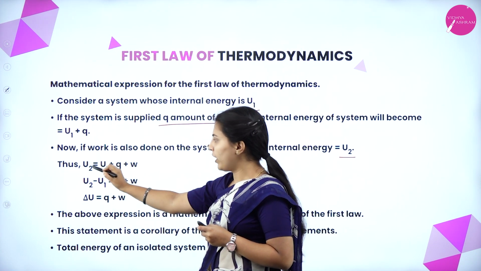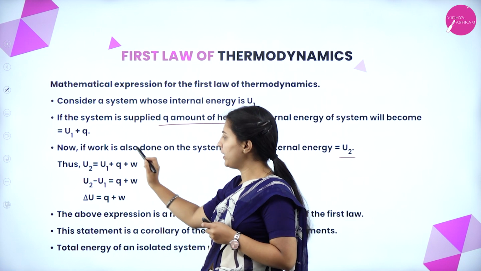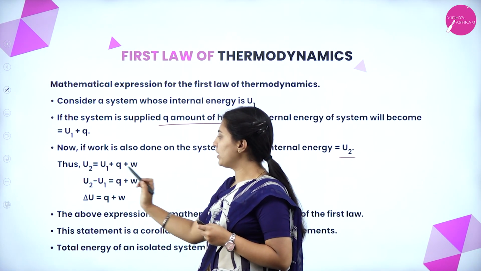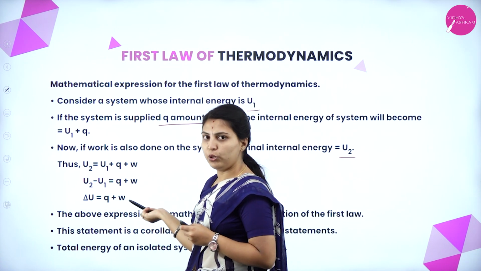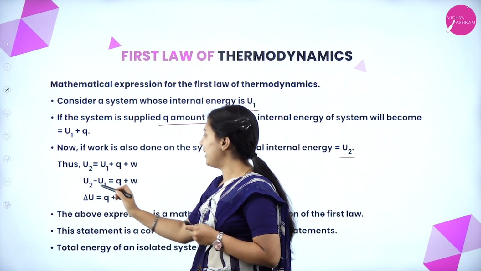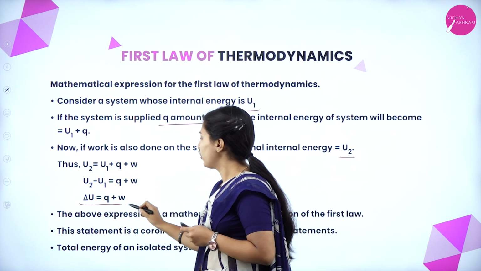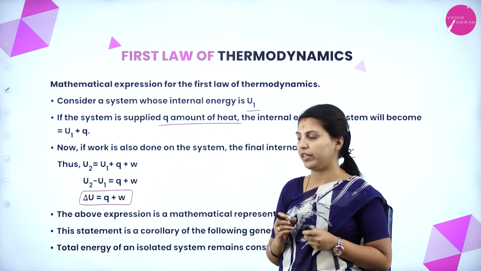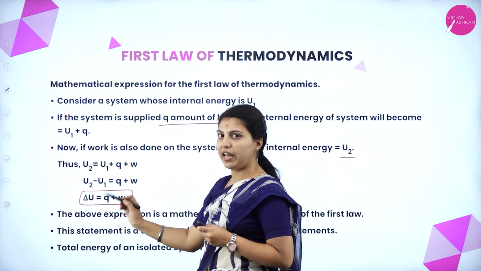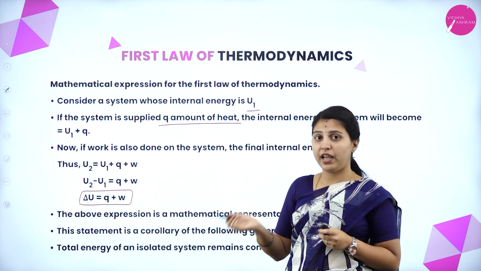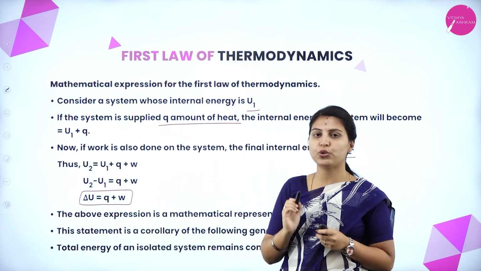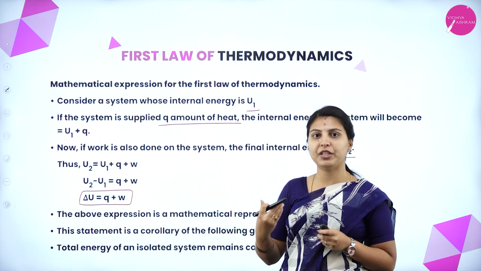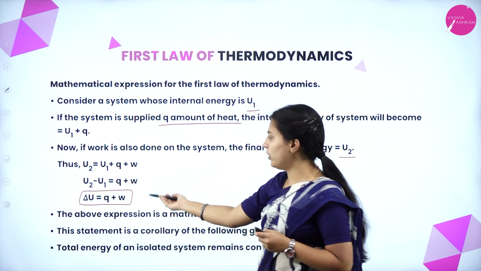This is the work done on the system. Then U2 equals U1 plus Q plus W, so U2 minus U1 equals Q plus W. Then delta U equals Q plus W, that is, the change in internal energy equals heat plus work done. How has this equation been arrived at? They have already told us there are no theorems to prove it. On the basis of experimental observations, the expressions come in a flow. This is how it came.